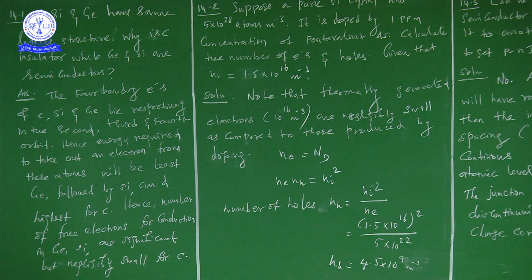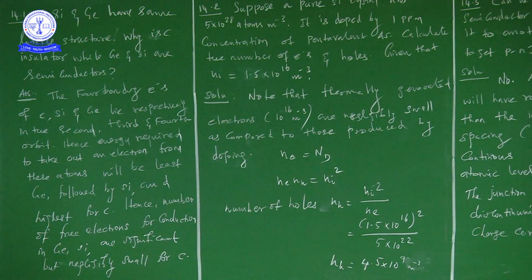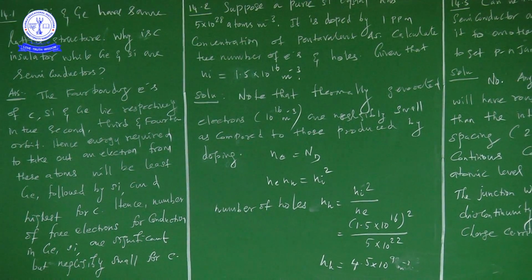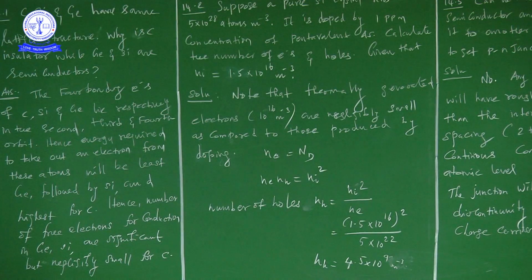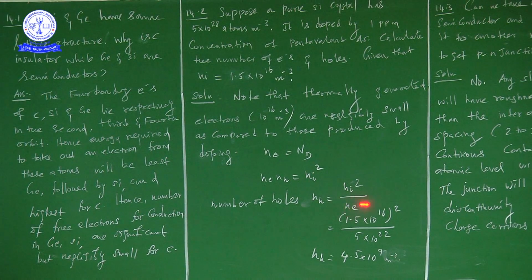So here you can write Ne is approximately equal to Nd, and we know one more relation, that is Ne into Nh is equal to Ni square, right? So we discussed the theory. From there you can write Ne into Nh is equal to Ni square. So the number of holes Nh, taking Nh as the subject, is equal to Ni square by Ne, right?